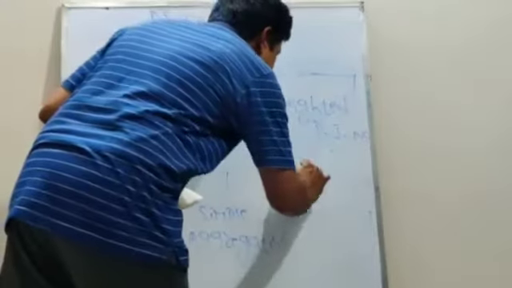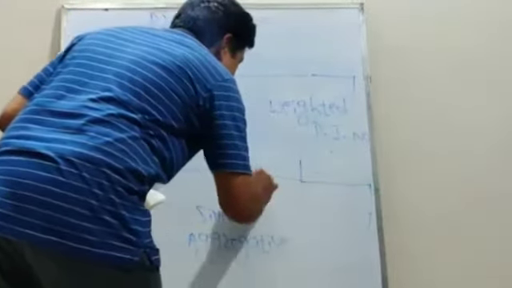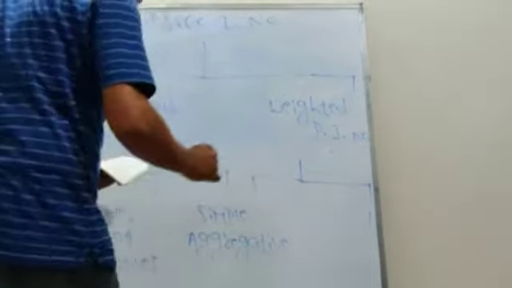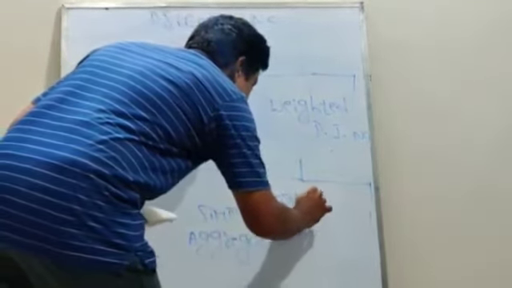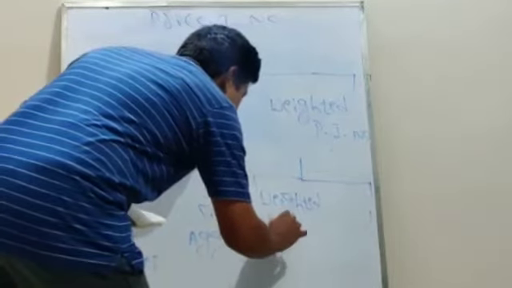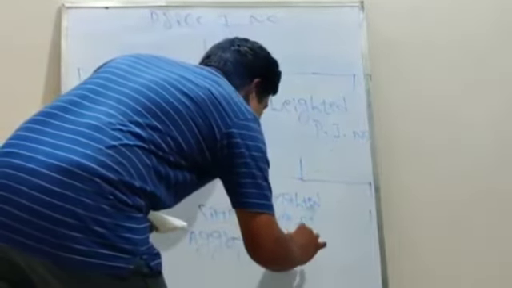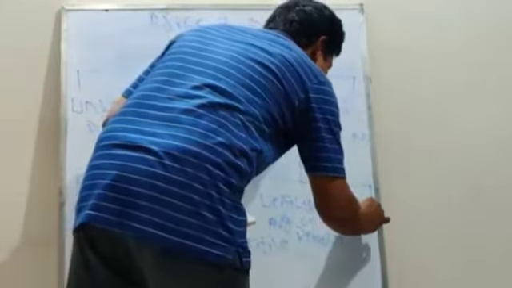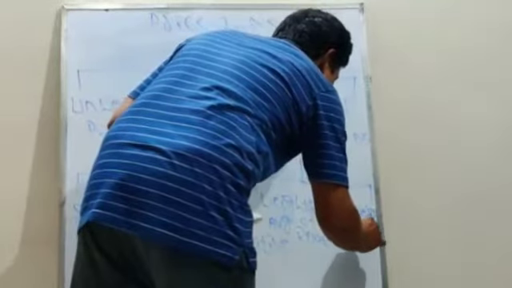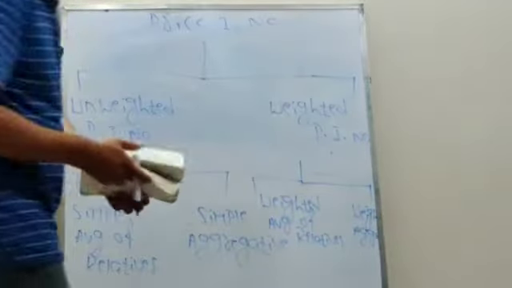For the weighted price index number, again we divide it into 2 parts. One is weighted average of relatives. Another one is weighted aggregative.